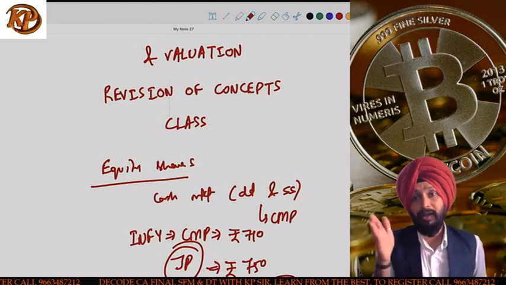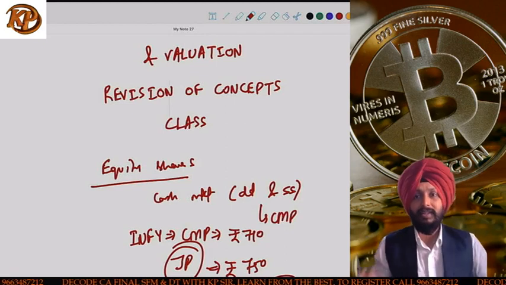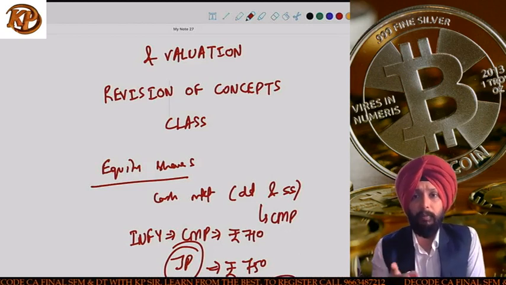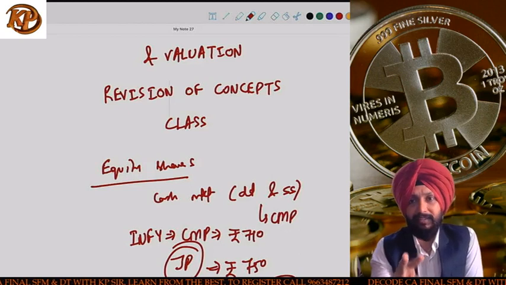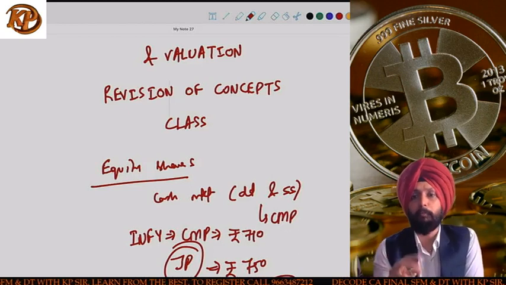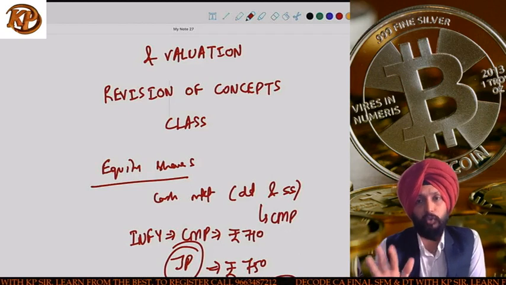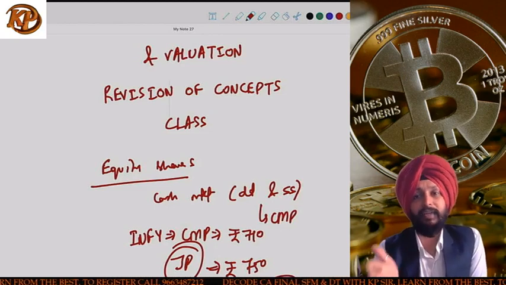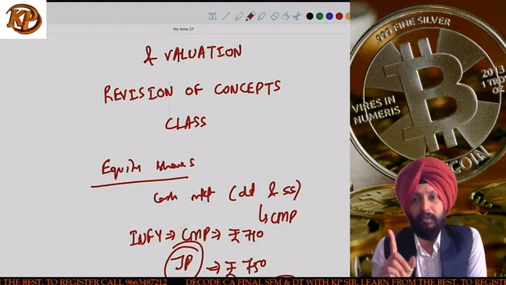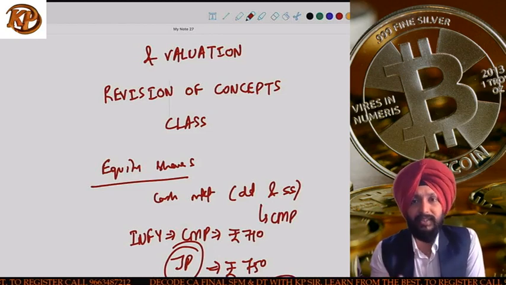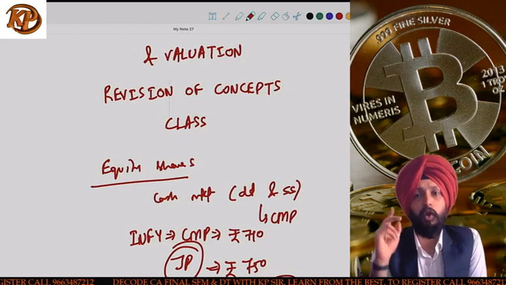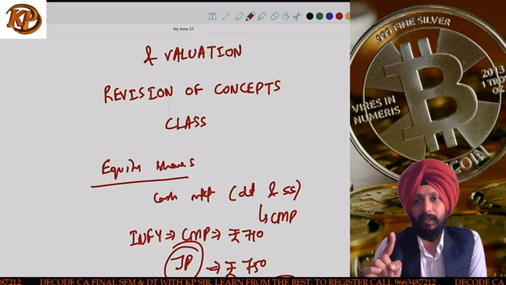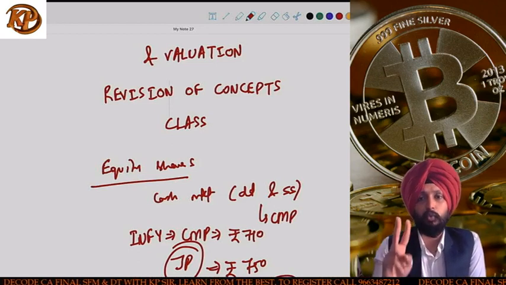Now, keeping in mind how things have been in the last 10 to 12 years, there are a couple of sums. One is that degree of freedom sum, if you remember, and one is that moving average sum. One is given in our main book, one is given in our supplementary book. These are the only two sums, guys, which you need to see for technical analysis, and some theory you have to refer to in case of technical analysis, right? I'm repeating myself. Technical analysis is seldom tested in the exam in the last 10 to 12 years. Probably 1 or 2 questions would have come so far in the last 25 papers. You need to see that moving average sum and the degree of freedom sum.